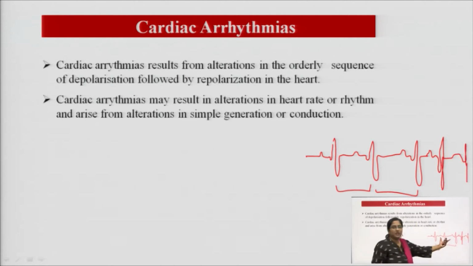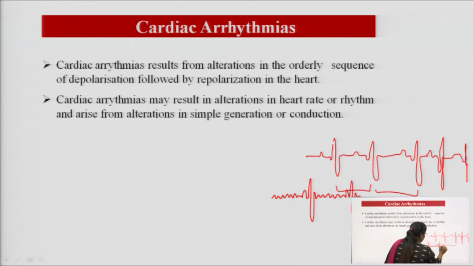If there is irregularity in between these peaks, then it will be called fibrillation. And if some extra peaks in between can be seen, then it will be called fluttering. So, there is a difference between fluttering and fibrillation.